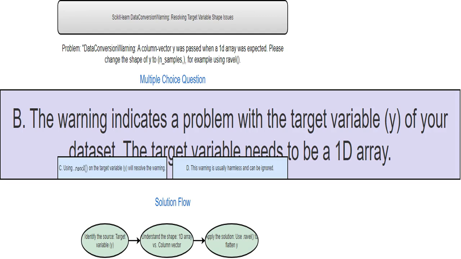This option is also correct. The Ravel method in NumPy is the perfect tool to transform a column vector into a 1D array. And that's exactly what we need to do to resolve the warning. I'll show you how to use it.